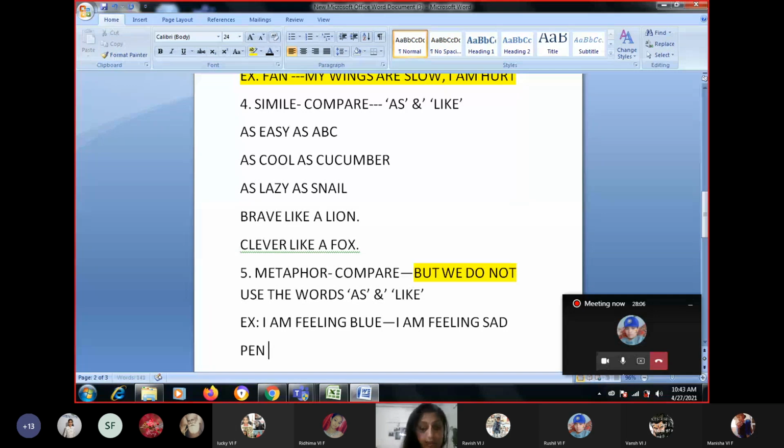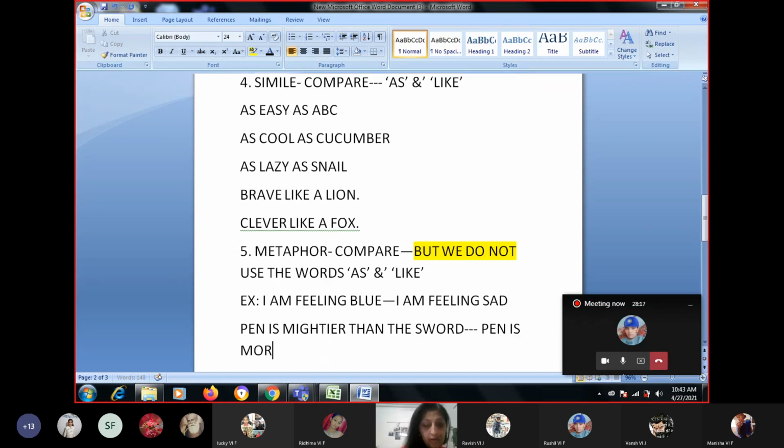I'll give you an example. Pen is mightier than the sword. Basically, it means that pen is more powerful. That is why, when we were having a war for independence, when the Indian freedom fighters were fighting, they started newspapers and magazines, because they thought that was a better way to approach. People will understand more. So pen is more powerful than the sword.